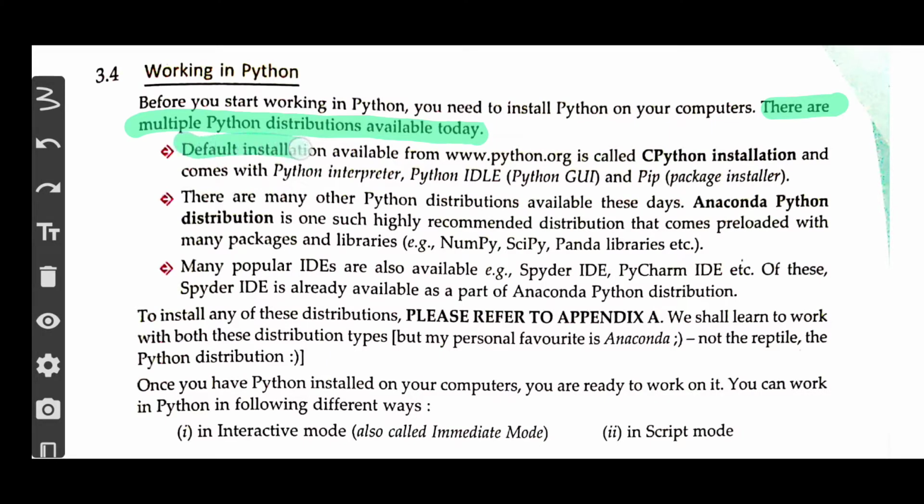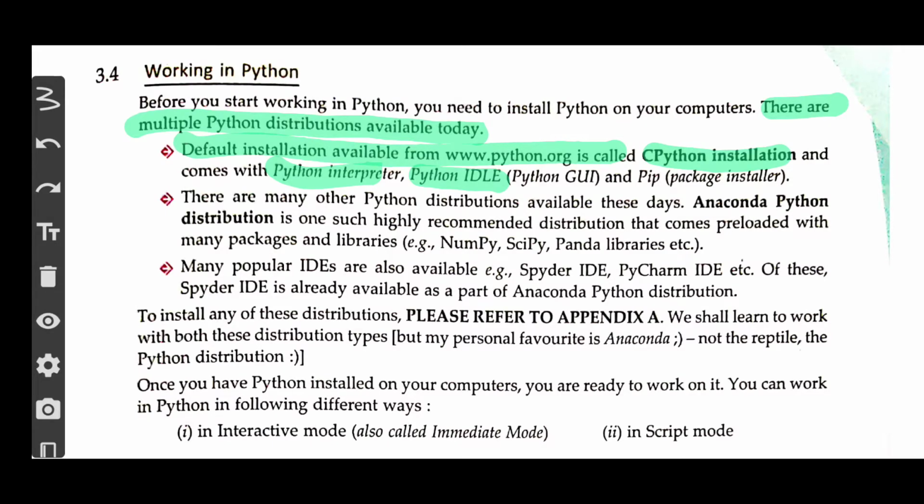The first one is the default installation that can be done from python.org. This is the basic way of downloading Python, and it is known as CPython installation. This installation generally comes with the Python interpreter and Python IDLE. This is where we will be working to write our code.